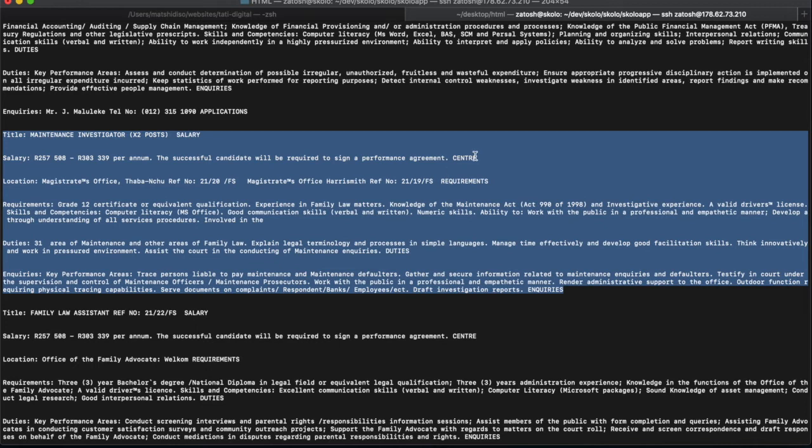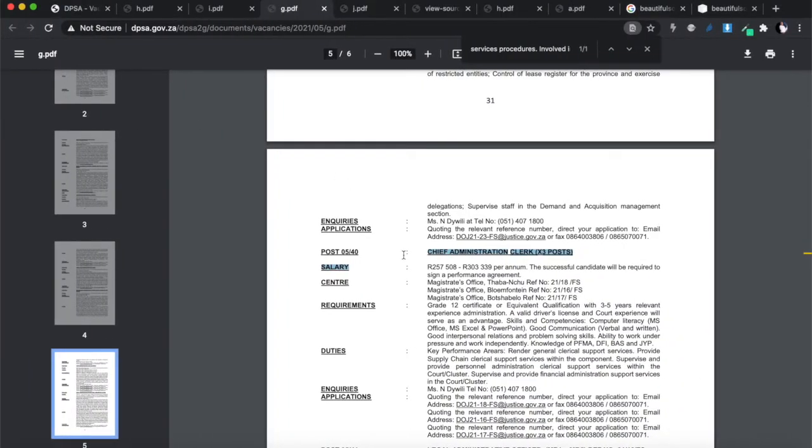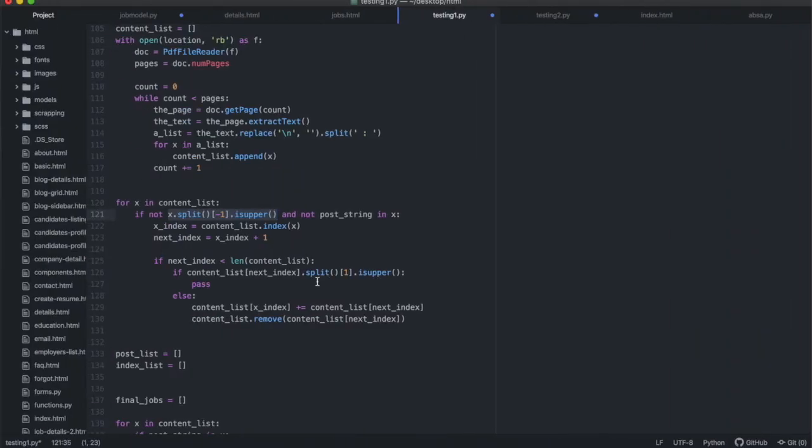This last word is an uppercase, that's an uppercase, that's an uppercase, that's an uppercase. Everything is an uppercase if it's split by the semicolon, because if it's split by the semicolon, technically it's going to end over there, before the next semicolon. So if it's split properly the way we designed it to split, the last word is going to be an uppercase letter. But if it's split because of a page break, like that, the last word is not going to be an uppercase, all right? So I'm looking for those elements in which the last word is not an uppercase. That's what I'm saying: if not split -1 is upper.